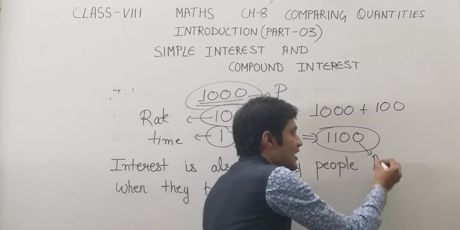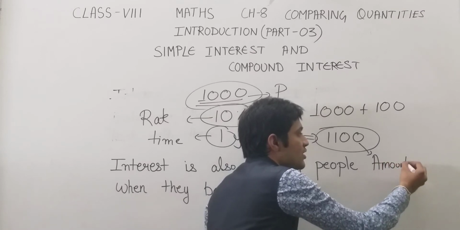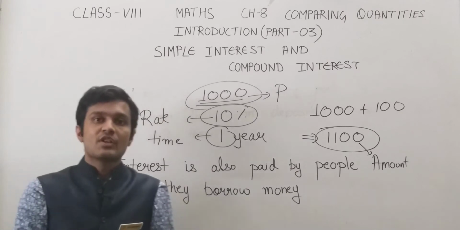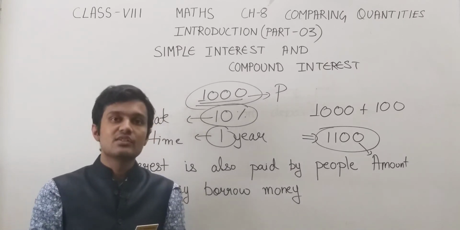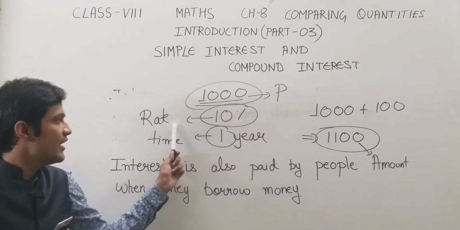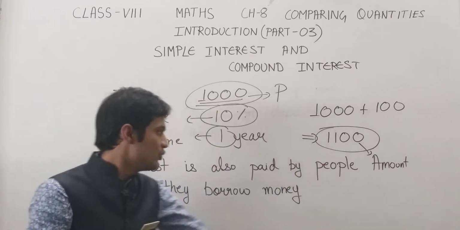So this 1100 is the amount. These are the basic terms which we are going to discuss again and again in this topic, simple interest and compound interest: principal, rate, time and amount.